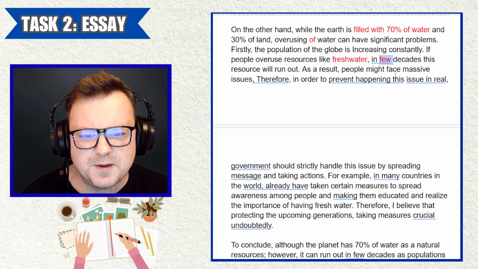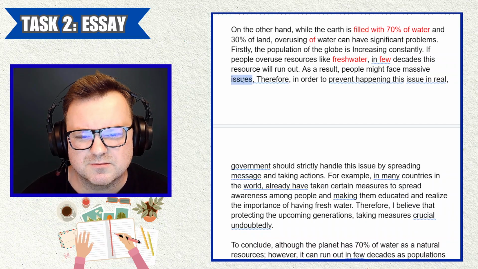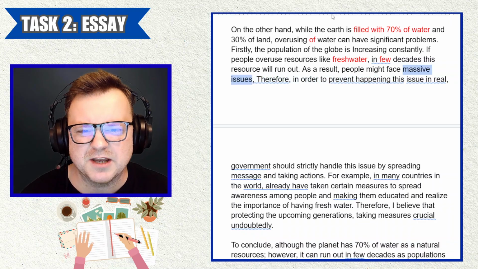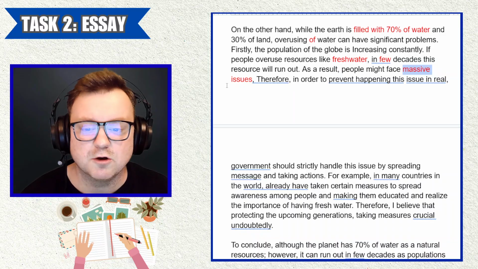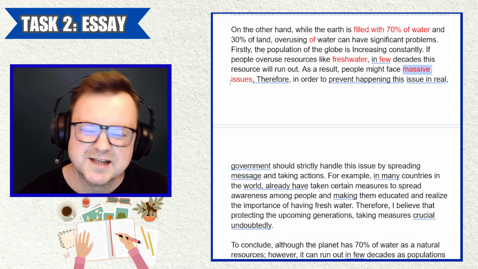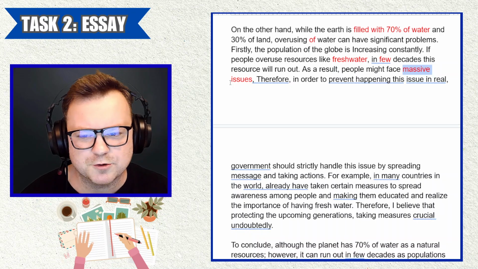As a result, people might face massive issues. I don't like this. Saying massive issues and then not giving details. Massive also feels a little bit informal. They could face massive issues. It's an academic piece of writing. You have to say what those issues are.